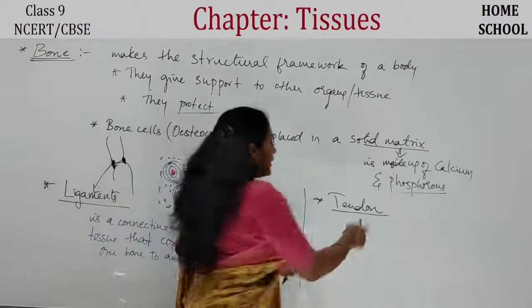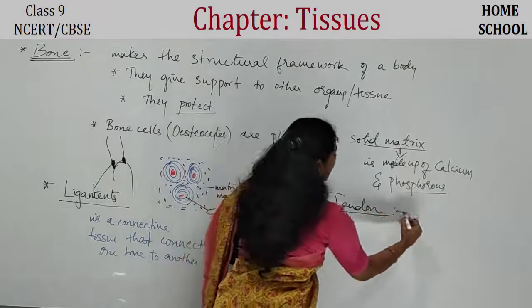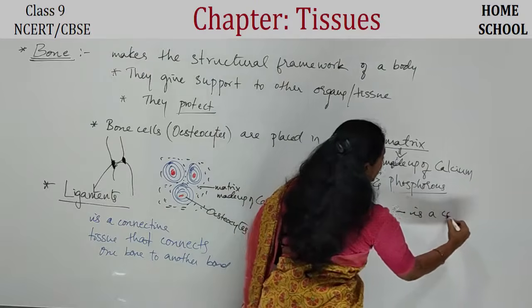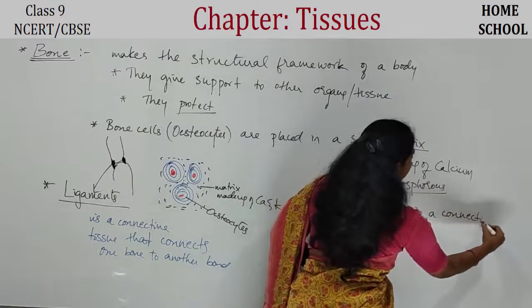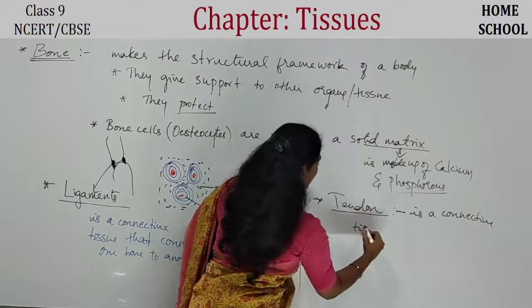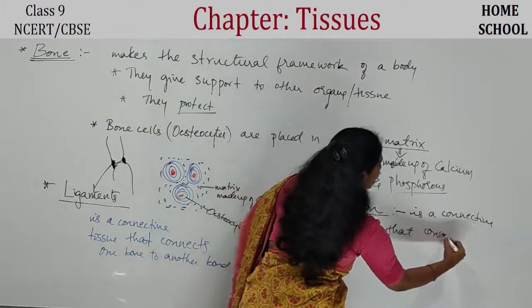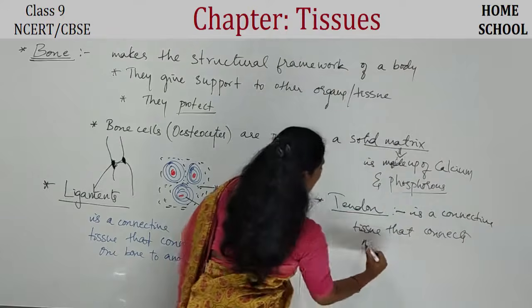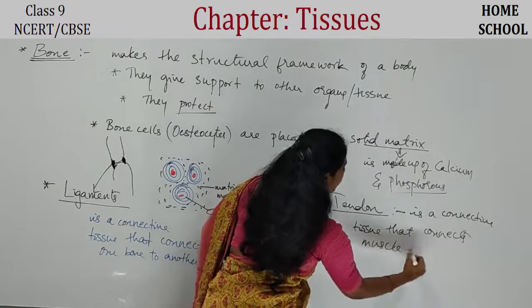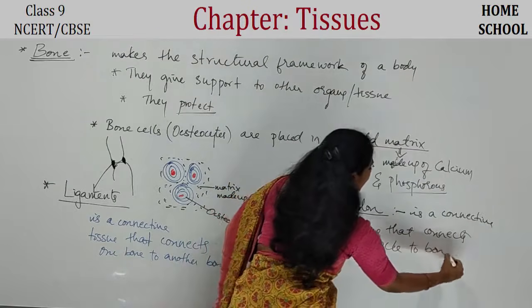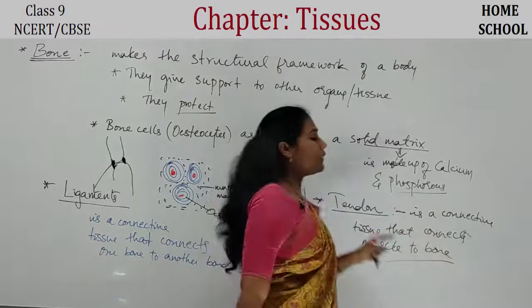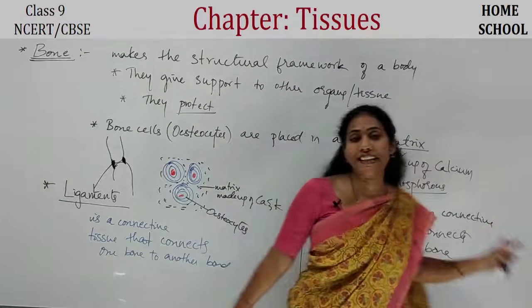So what I can write here is, tendon is a connective tissue that connects muscle to bone. So you shouldn't get confused between ligament and tendon, guys.